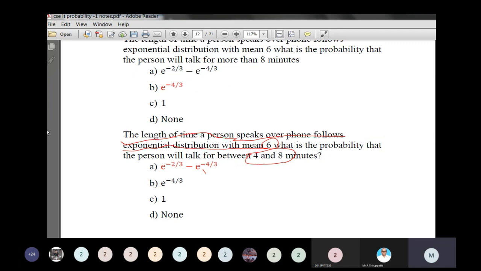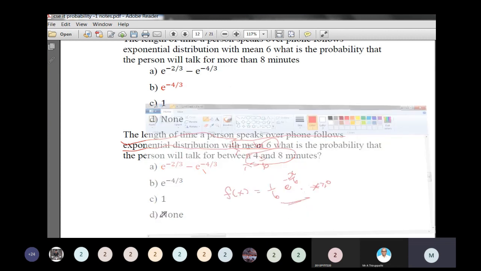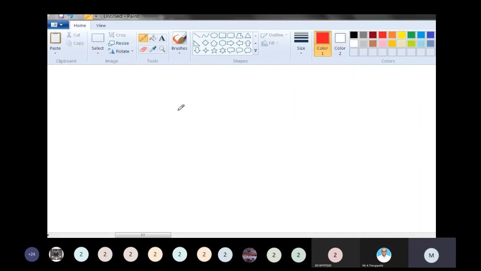What is the probability that the person will talk between 4 to 8 minutes? Okay, find the probability P of 4 less than or equal to x less than or equal to 8.